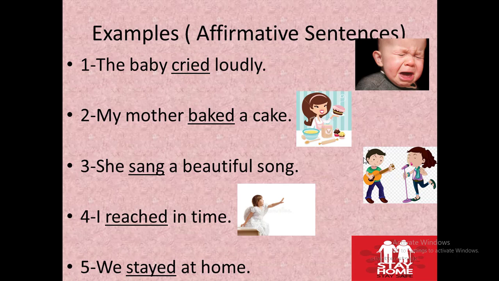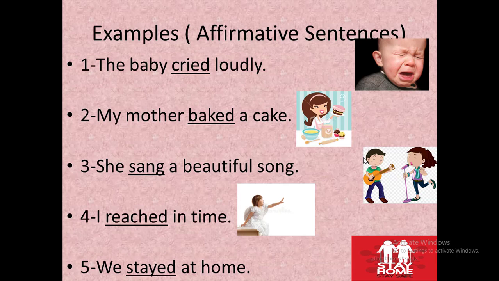In the same way, the second sentence is: My mother baked a cake. Here my mother is the subject as she is performing the action. Baked is the action word and it is the second form of the verb, as you know that the first form is bake, and a cake is the object. Similarly, she sang a beautiful song. She is the subject, sang is the second form of the verb and a beautiful song is the object.